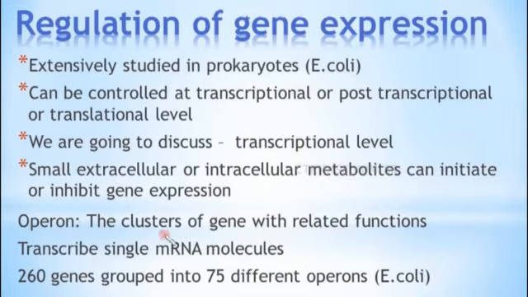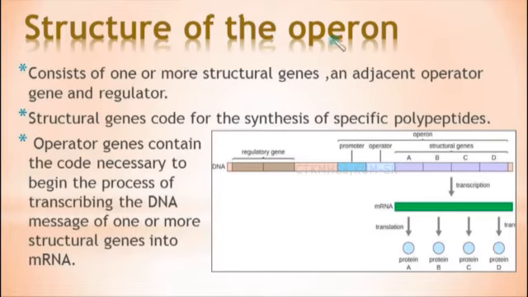Operon means the cluster of genes with related functions. So, you can say a group of genes which are more or less having related functions are called an operon. These operons transcribe single mRNA molecules. There are nearly 260 genes grouped into 75 different operons in E. coli. So, how many genes are there? Nearly 260 genes, and these 260 genes are grouped into 75 groups, that is operons, and this is in E. coli. We will see the structure of the operon now.